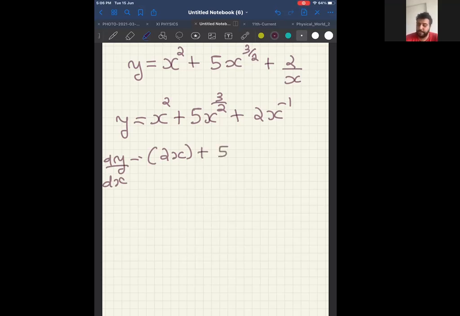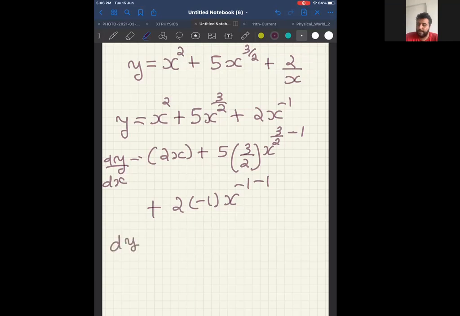Now, x power 3 by 2 is 3 by 2 x power 3 by 2 minus 1. X power n is n into x power n minus 1, plus 2 as it is. X power minus 1 is the same, n into x power n minus 1. If you have got this step right, your next step also will be right. So let us do the next step also.